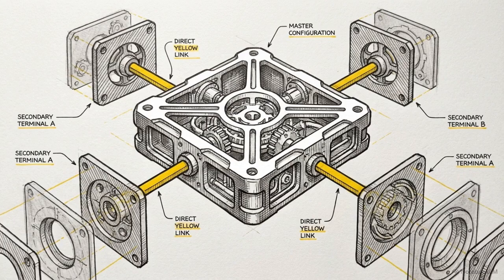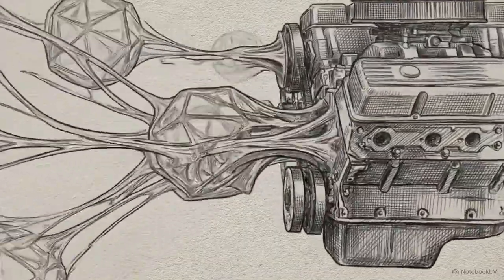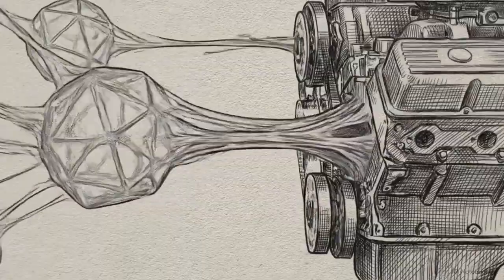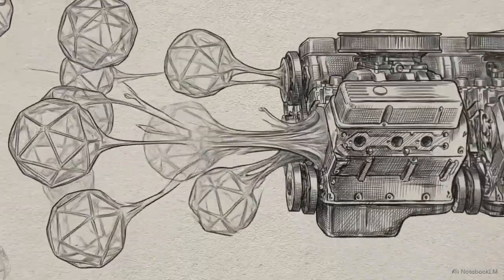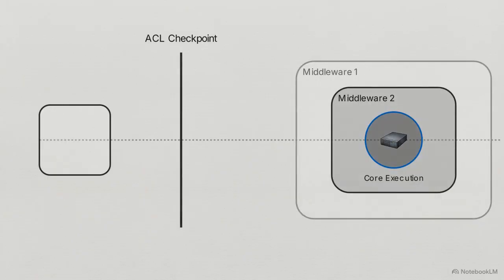System architecture must reconcile a core tension. Non-deterministic AI reasoning models must interact with strictly deterministic backend execution layers. This is the apcore execution pipeline. We can trace the flow of a request from the moment the AI decides to invoke a tool. The first checkpoint is the access control list.